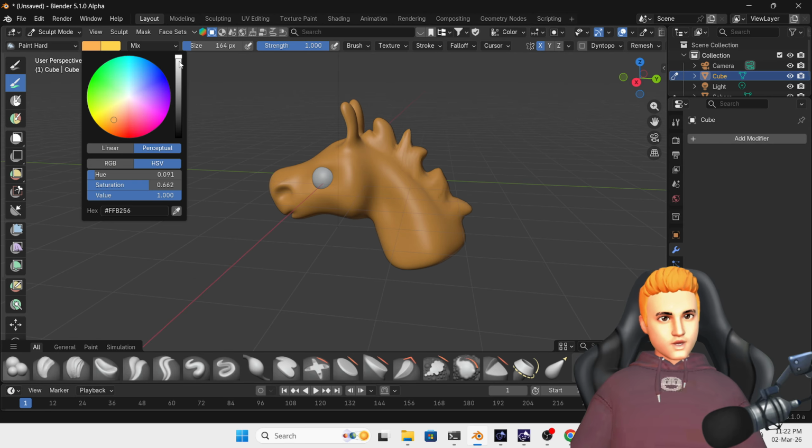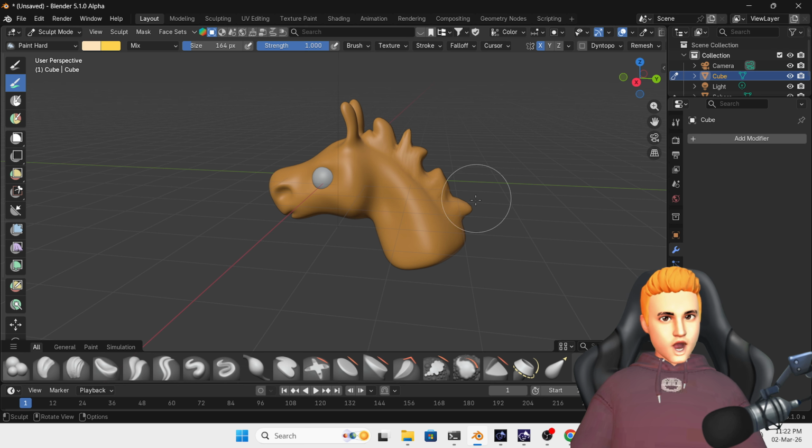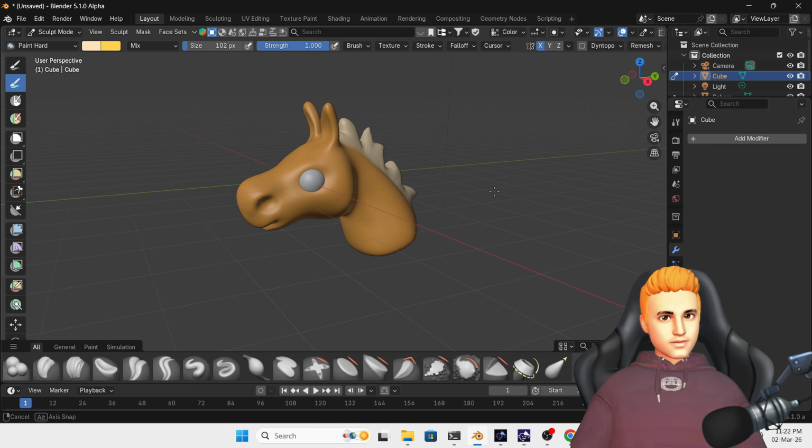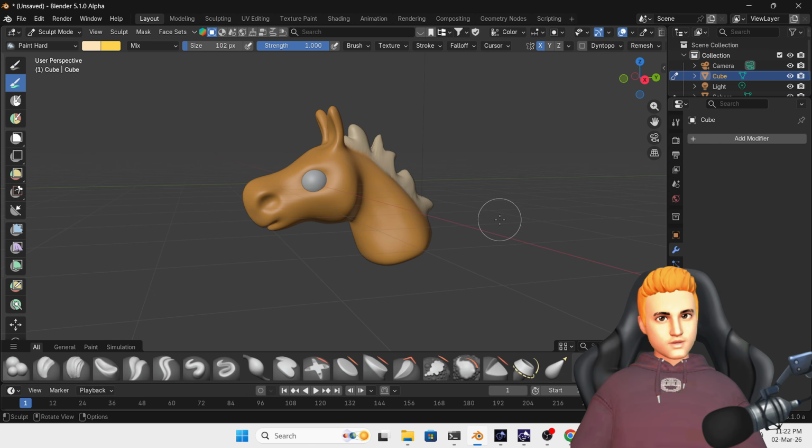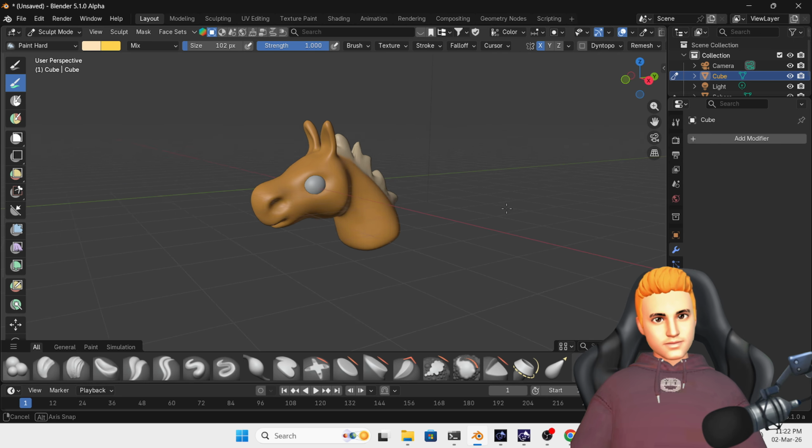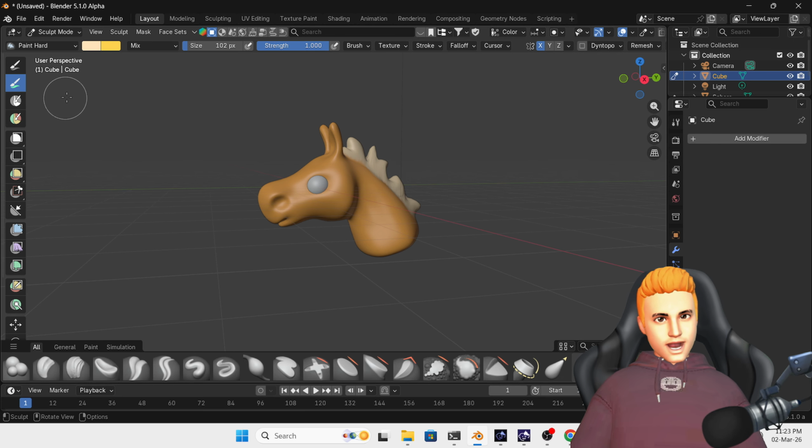I'm going to add a different color for the, press F. I'm going to add